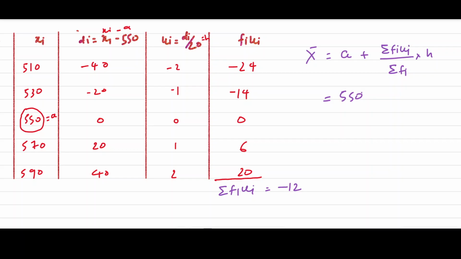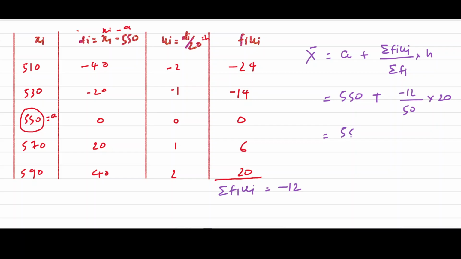So a is 550 plus sigma fi ui, which is minus 12, so put minus 12 here. Now sigma fi will be 50. Now h is 20, h is 20.